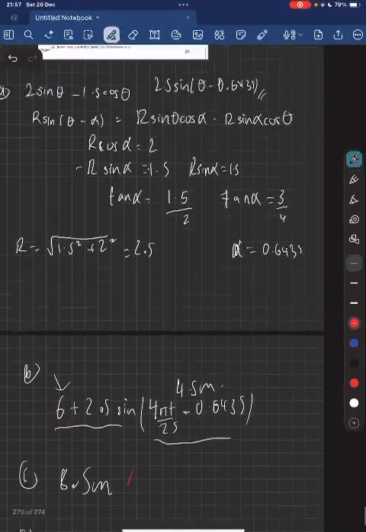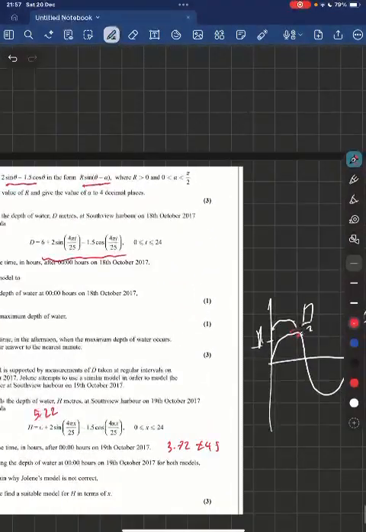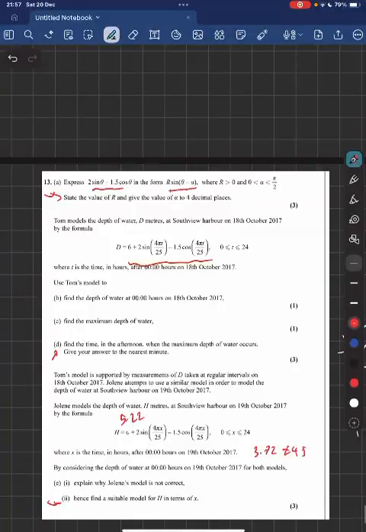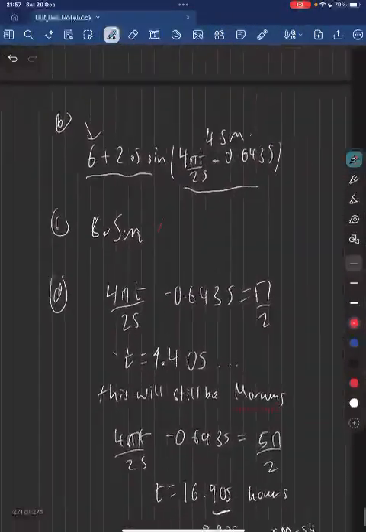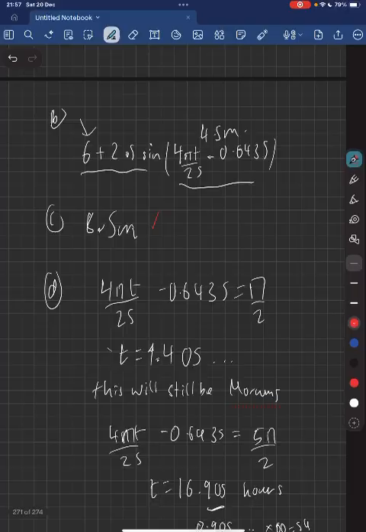And the reason for that is because the question has asked us the time in the afternoon. So if we figure out what the time would be at pi over 2, we'd get 4.4 hours. And this will still be the morning because they're measuring at 12 a.m., sorry.